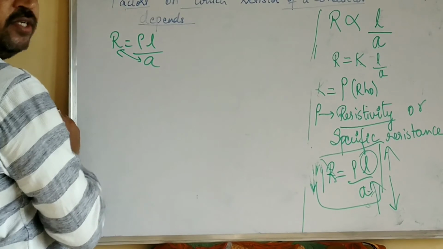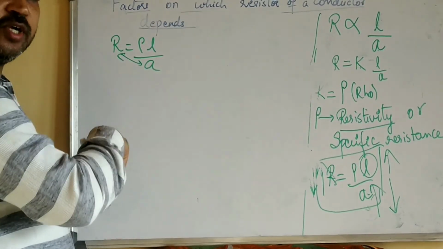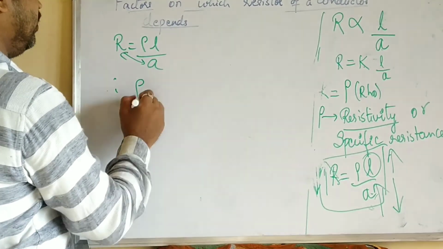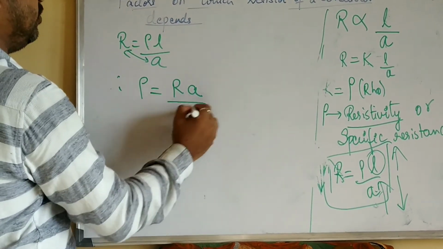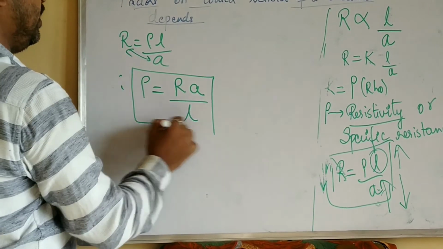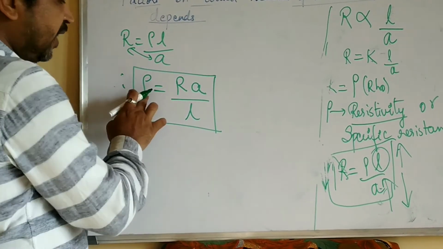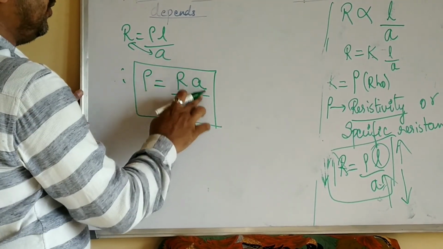Cross multiply and take that L to the denominator. Therefore, rho is equal to, cross multiply, R A. This L will come to the denominator. So this is the expression for resistivity rho, that is R into A by L.